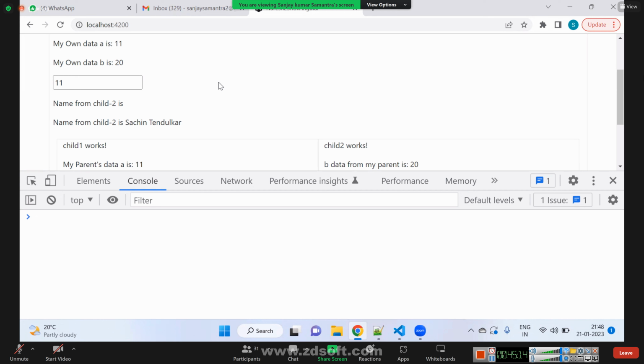It is happening because of the change detector. Whenever the change detector runs, this ngDoCheck method will be called. Did you get some idea at least?